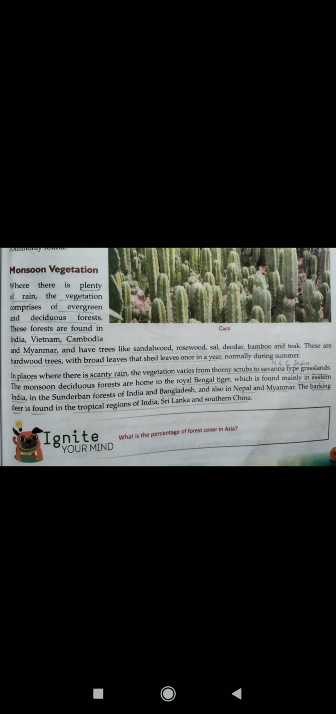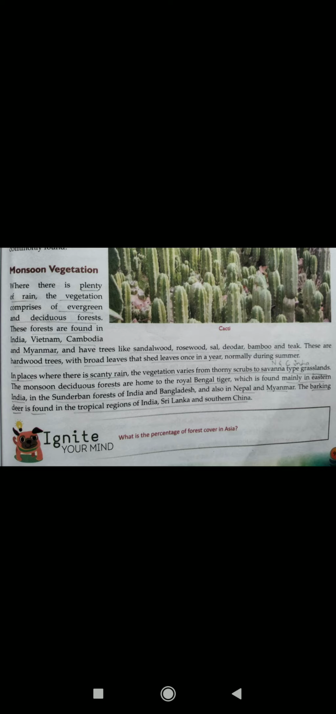In places where there is scanty rain, the vegetation varies from thorny shrubs to savanna-type grasslands. The monsoon deciduous forests are home to the Royal Bengal tiger, which is found mainly in eastern India, in the Sundarban forests of India and Bangladesh, and also in Nepal and Myanmar. The barking deer is found in tropical regions of India, Sri Lanka, and southern China.